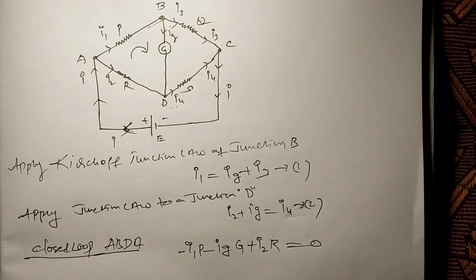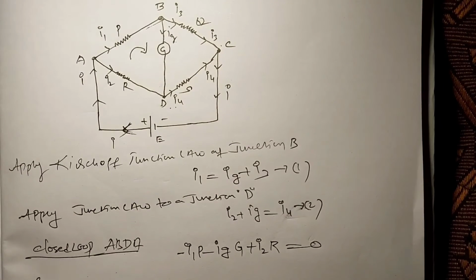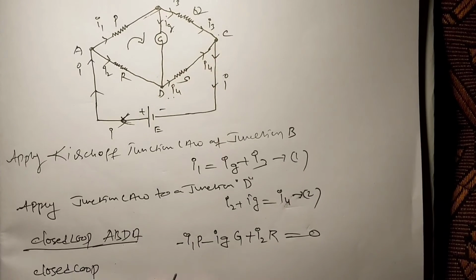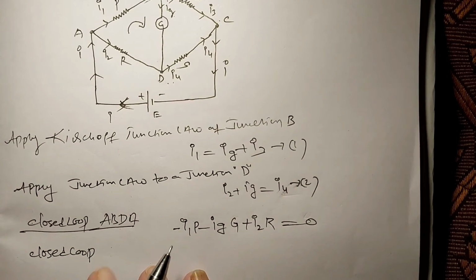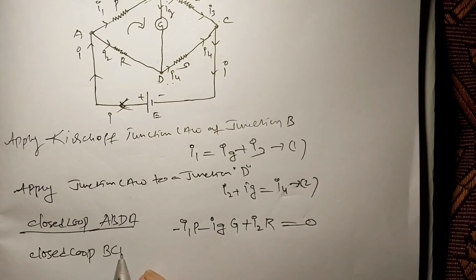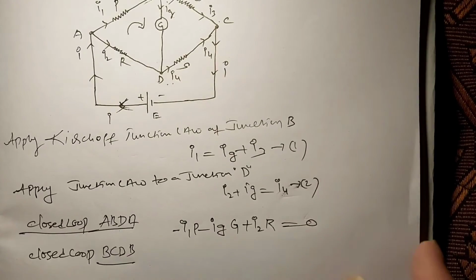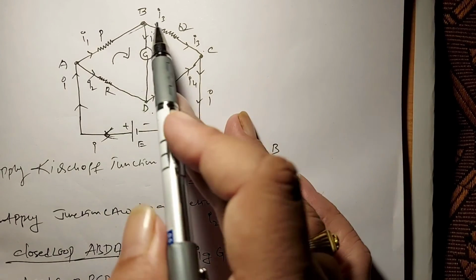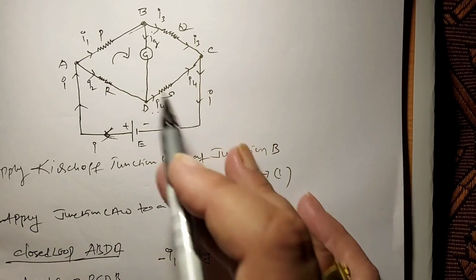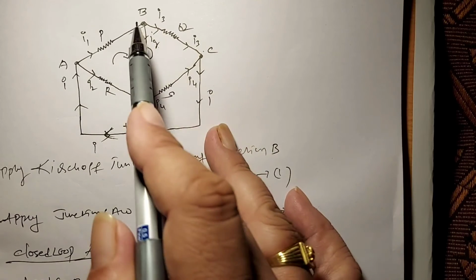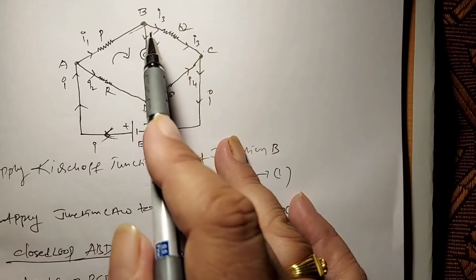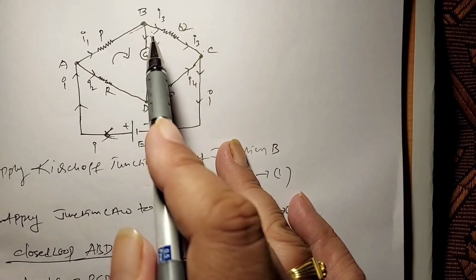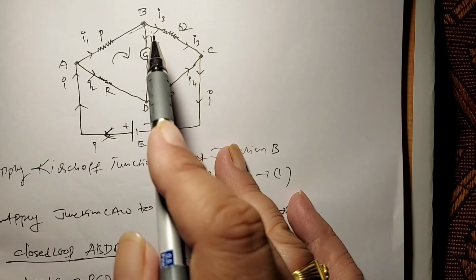Okay. Now we are going to take another closed loop. That loop is BCDB. BC. So we are going from B to C. The current is also coming from B to C.